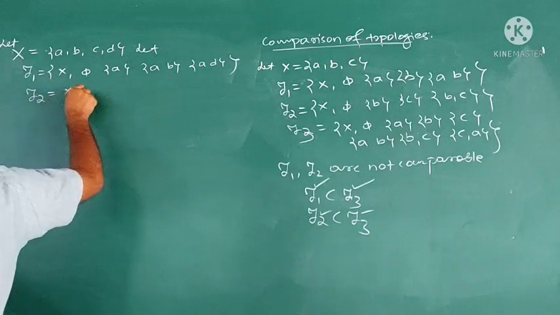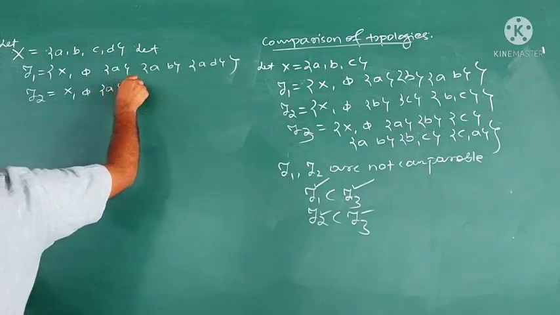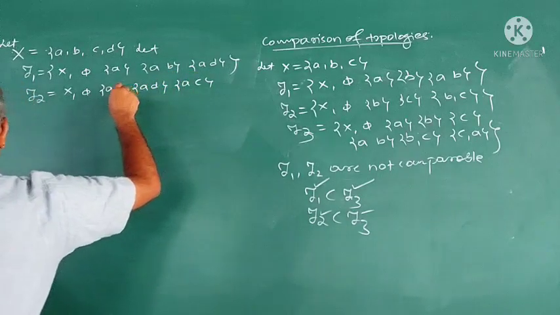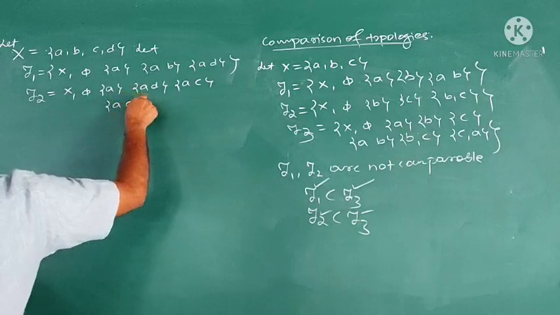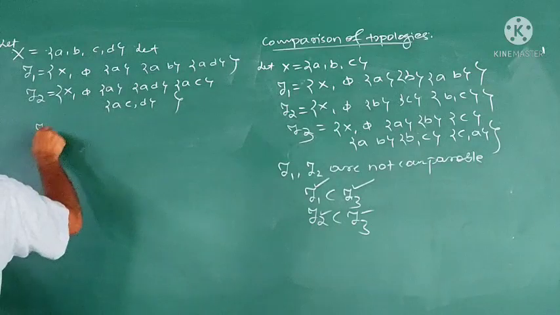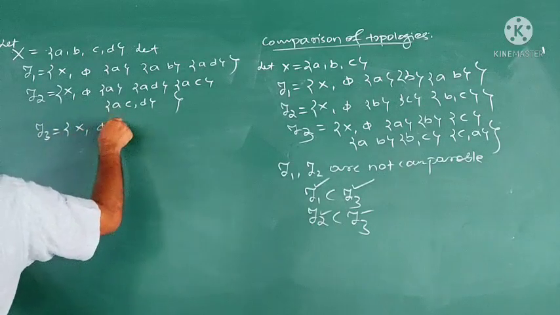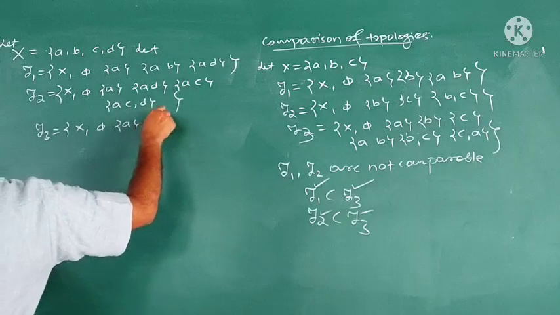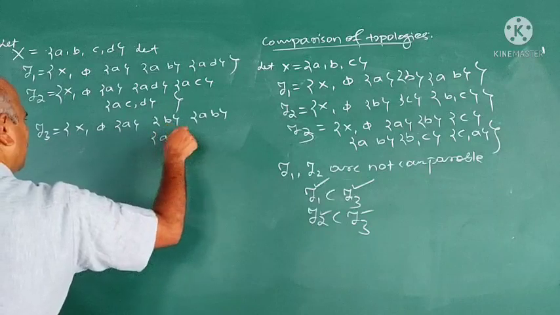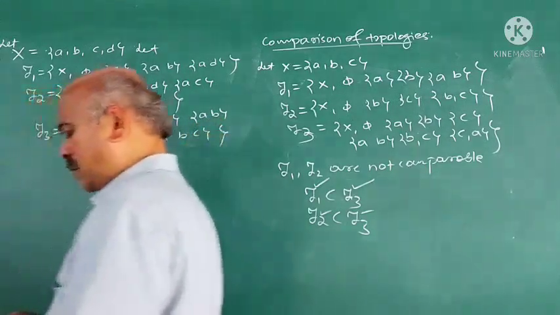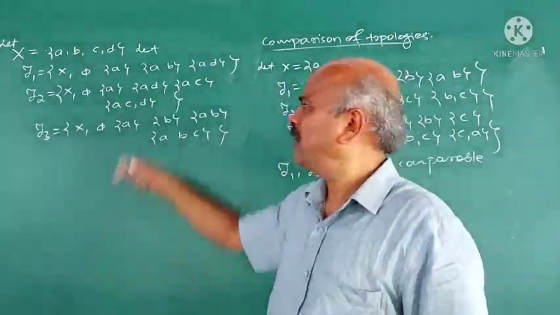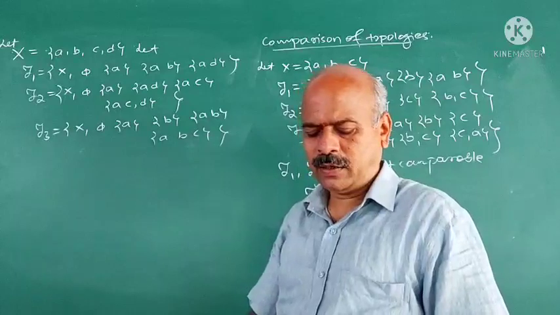TOE2 be {X, phi, {A}, {AD}, {AC}, {ACD}}. TOE3 be {X, phi, {A}, {B}, {AB}, {ABC}}. Verify which of these are topologies, or verify whether TOE1, TOE2, TOE3 are topologies.